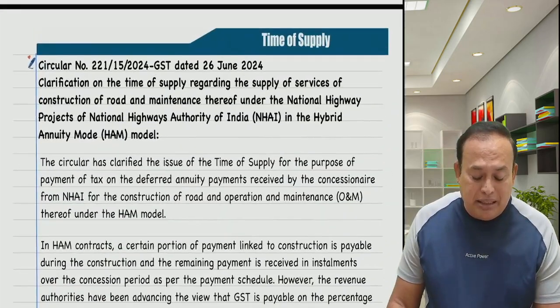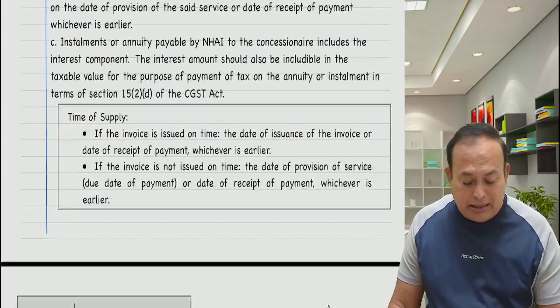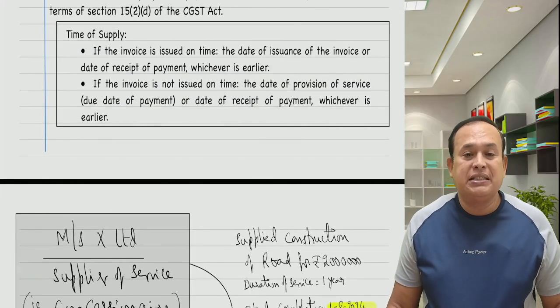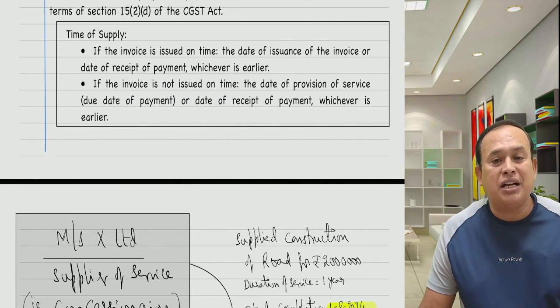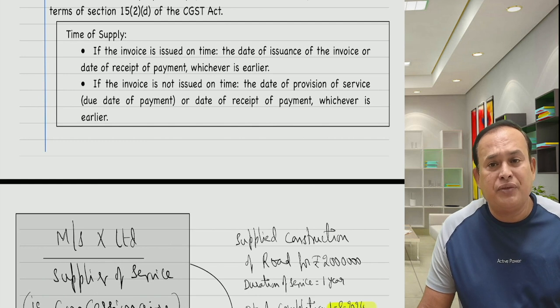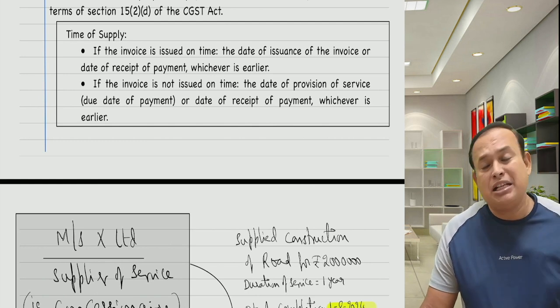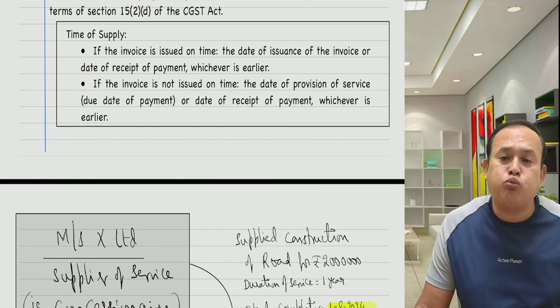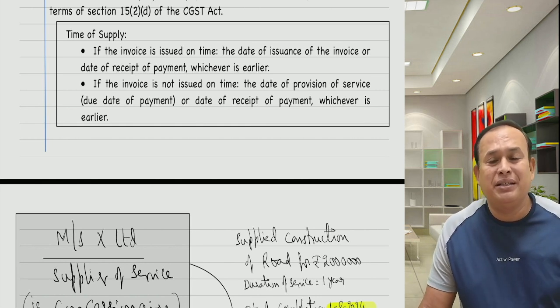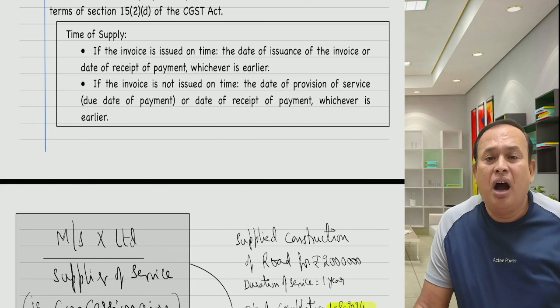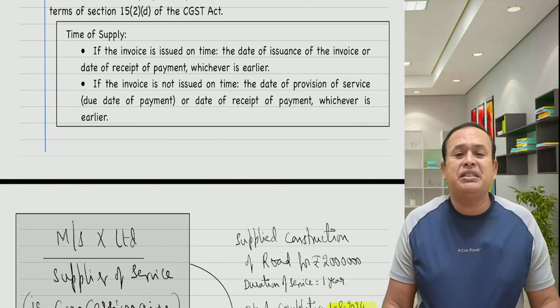Therefore, I mentioned here in a simplified manner that the time of supply in such cases is the date of issue of the invoice or the date of payment, whichever is earlier, if the invoice is issued on time. If the invoice is not issued on time, then the date of provision of service, the due date of payment mentioned in the contract, or the date of receipt of payment, whichever is earlier, is the time of supply.